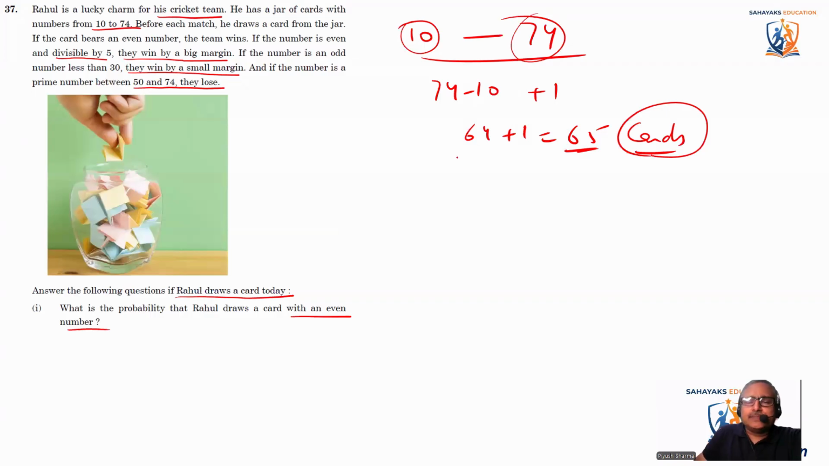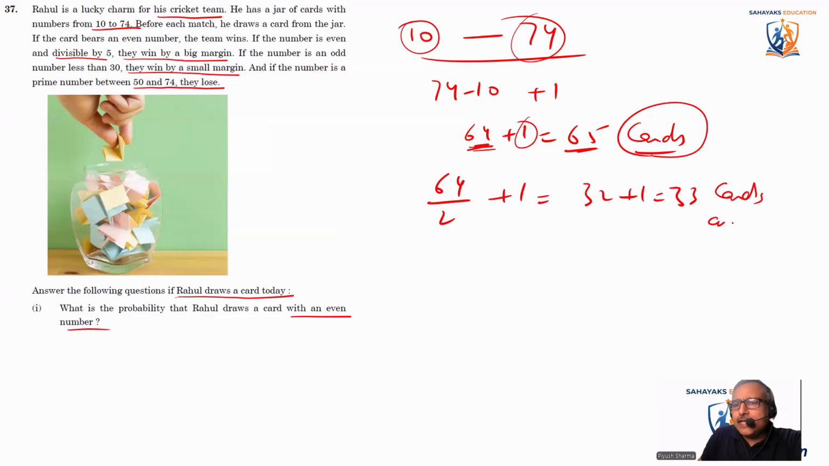Now they want to know the number of even cards. So we are including 10 also. Out of the 64 cards, half of the cards are even, and the one card with number 10 is also even. So basically 64 divided by 2 plus 1. So that comes out to be 32 plus 1, so that is 33 cards are even cards.